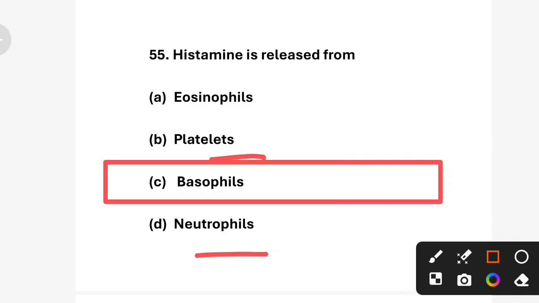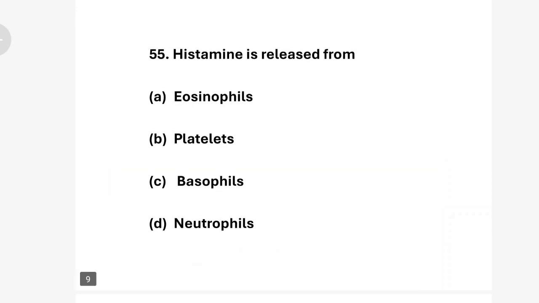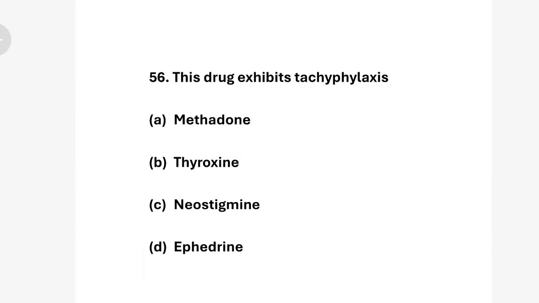Basophils are a type of white blood cell that release histamine during allergic reaction. Histamine causes inflammation, itching, and vasodilation. Next question. Question number 56. This drug exhibits tachyphylaxis. Option A methadone, option B thyroxine, option C neostigmine, and option D ephedrine.